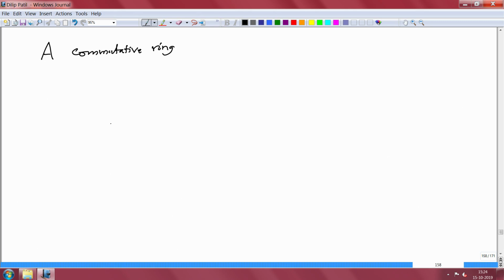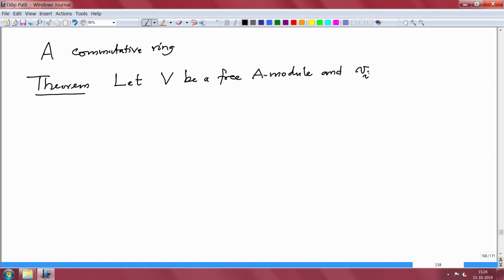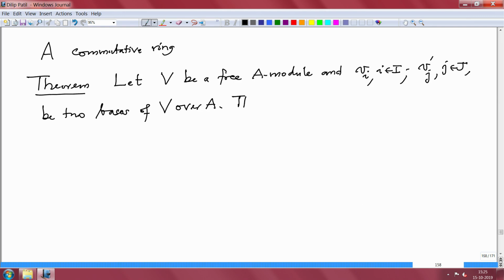And the theorem I want to prove: let V be a free A module, and v_i, i in I, and v'_j, j in J, be two bases of V over A, then the cardinality of I equals the cardinality of J,